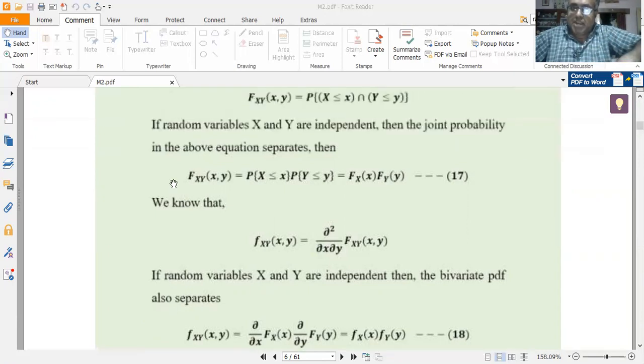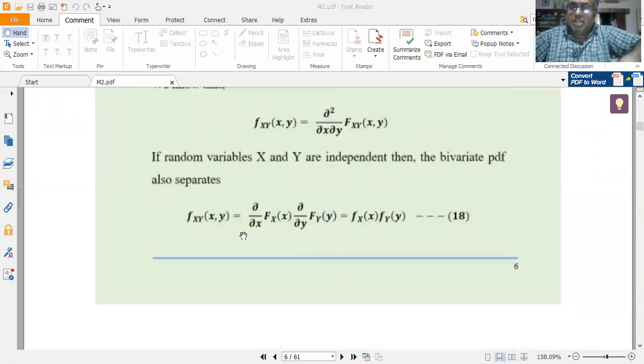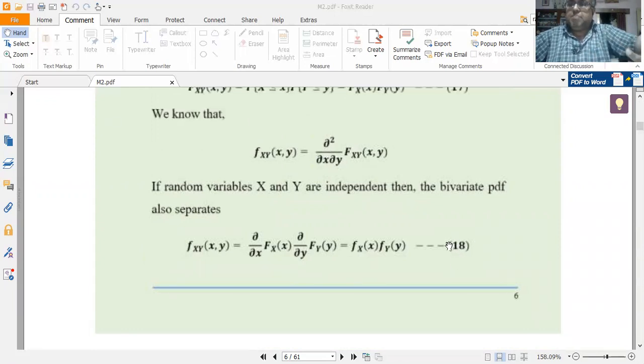So when I write Fxy of x comma y as the product of Fx of x into Fy of y according to equation 17, then I can write fxy of x comma y as the product of fx of x into fy of y, which I call equation 18. So independent joint CDF results in independent joint PDF, and independent joint PDF results in independent joint CDF.